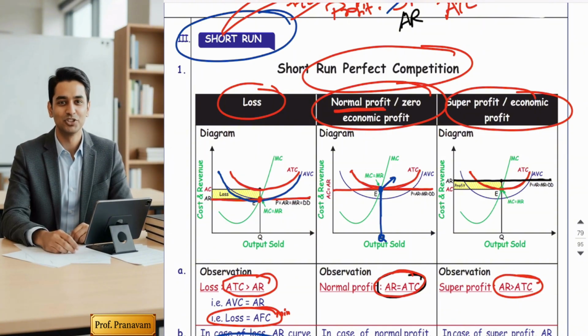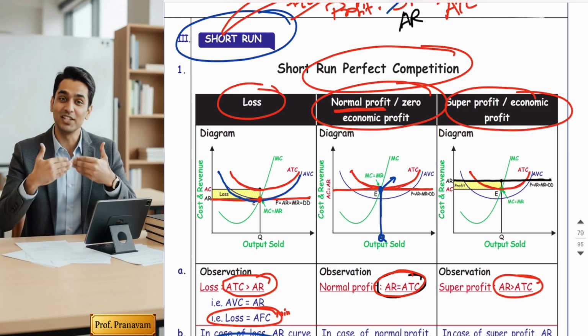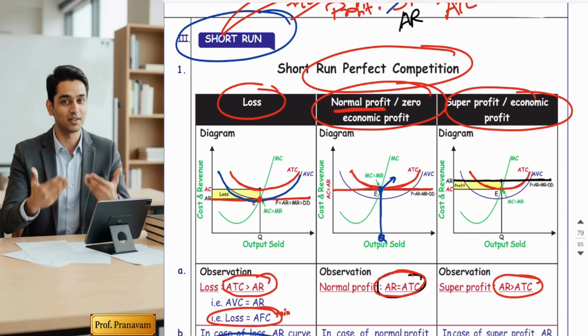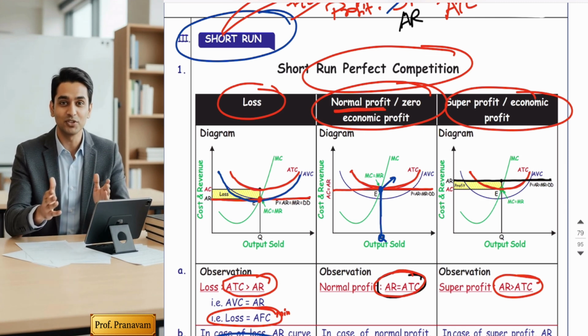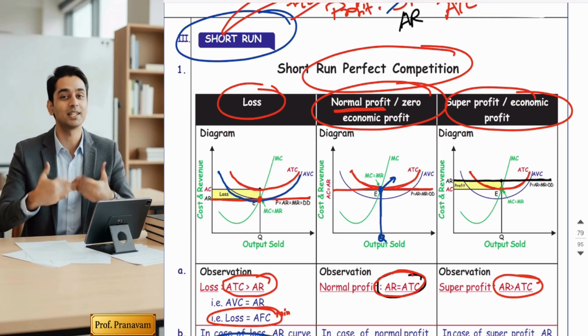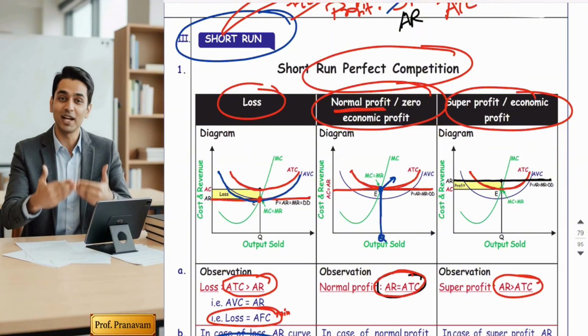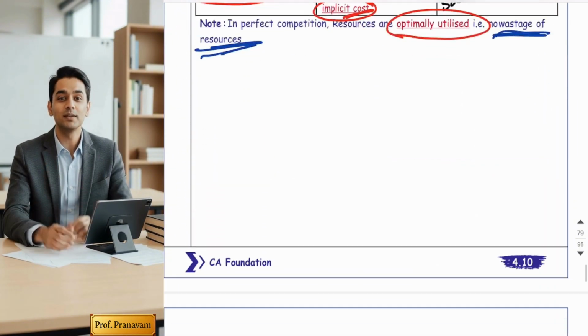Because markets are different due to their nature and features, but the fundamentals of profit and loss are the same for all markets. Whether you're in the diamond market or the shoes market, profit and loss formulas remain the same. That's why fundamentally all the diagrams are the same.